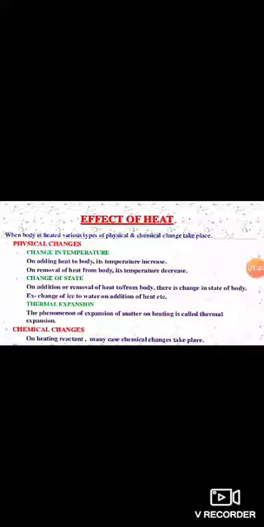Next, change of state. On addition or removal of heat to or from a body, there is a change in the state of the body. Example, change of ice to water on addition of heat, etc. Next, thermal expansion. The phenomenon of expansion of matter on heating is called thermal expansion. Next change, chemical change. On heating reactants, in many cases chemical changes take place.